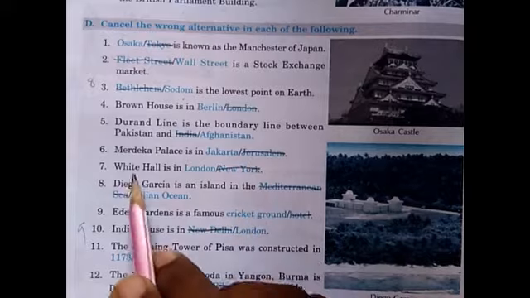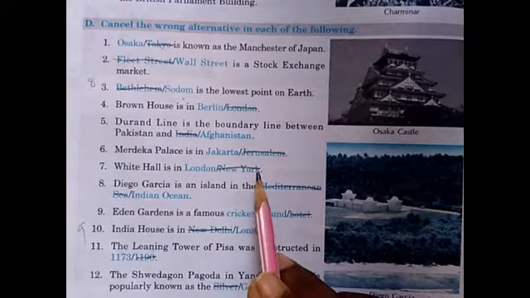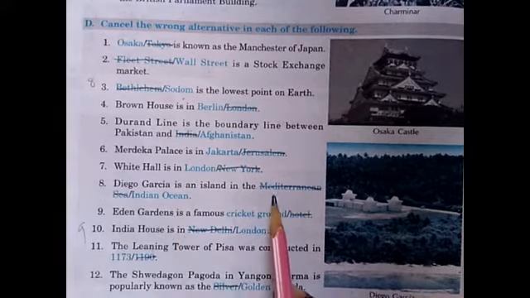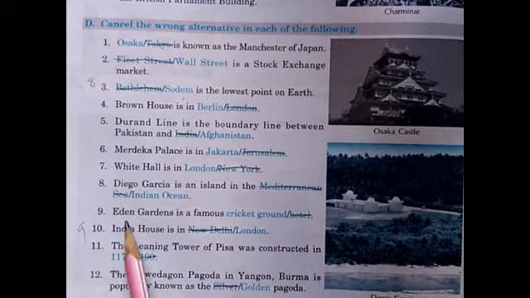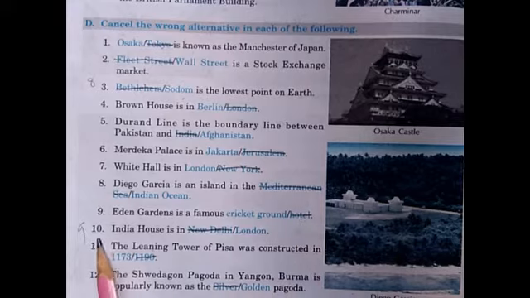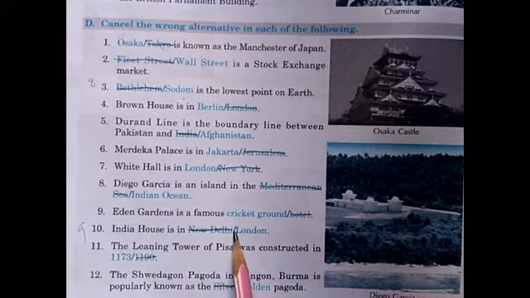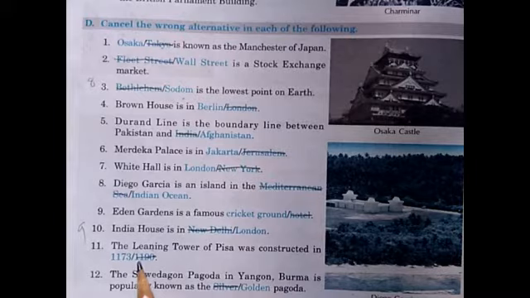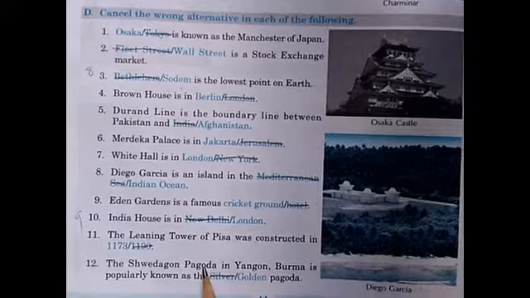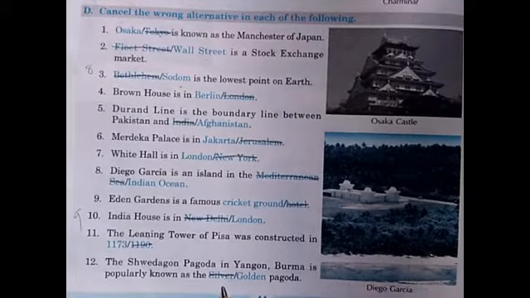Jerusalem, cancel. 7. New York, cancel. 8. Mediterranean Sea, cancel. 9. Hotel, cancel. 10. New Delhi, cancel. 11. 1190, cancel. 12. Silver, cancel. These are the answers.